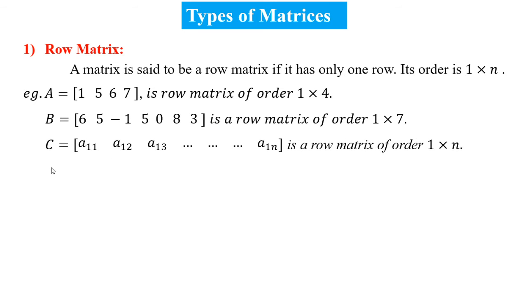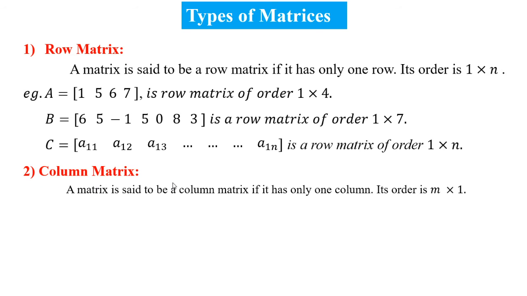Example number 3. Matrix C is equal to a11, a12, a13 and so on. In this matrix, there is only one row and n number of columns. So, the order of the matrix is 1 by n. So, this type of matrix is known as a row matrix.